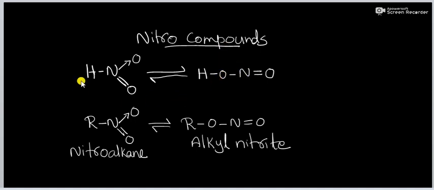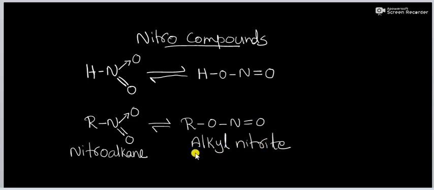Then replacement of this hydrogen atom by an alkyl group, that is R group, gives our aliphatic nitro compounds. RNO2, that is called nitroalkane, and its tautomerized form is RONO, that is called alkyl nitrite.